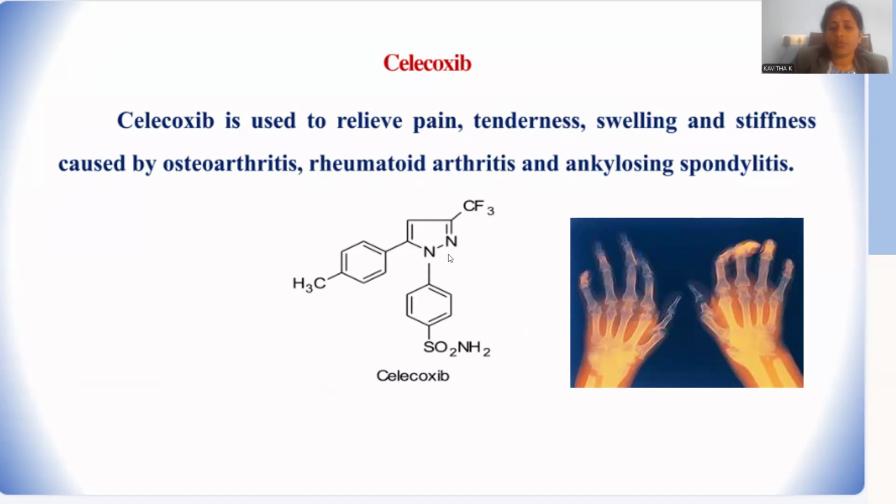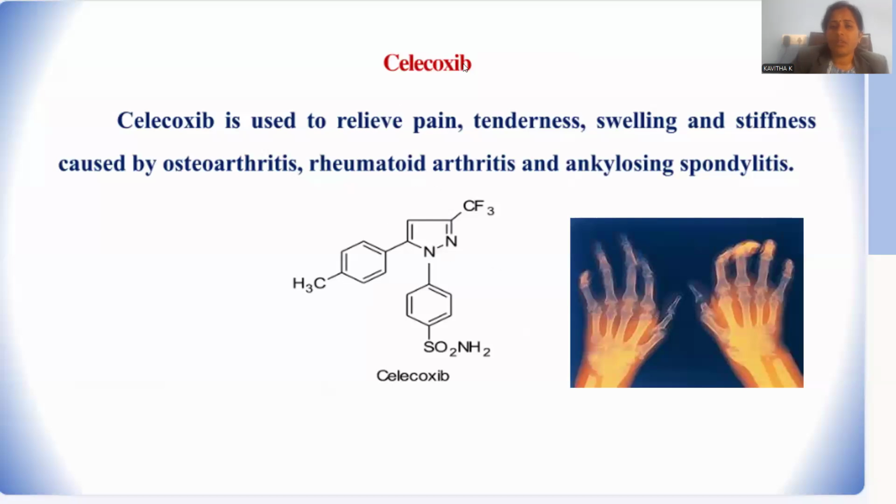Celecoxib is composed of a pyrazole, where the nitrogen is alkylated and benzylated. Another position, number 5, is also substituted by this phenyl, and a trifluoromethyl group is there at position number 3.